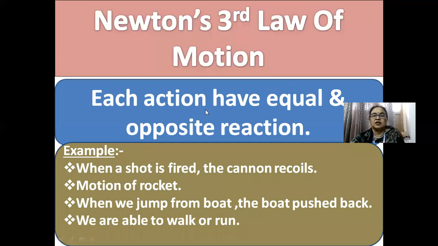Now Newton's third law of motion: each action has an equal and opposite reaction. For example, when a shot is fired, the cannon recoils. Motion of a rocket; when we jump from a boat, it is pushed back. And we walk or run by Newton's third law of motion. Child, in the next class we will study this in detail and I think it will be clear.